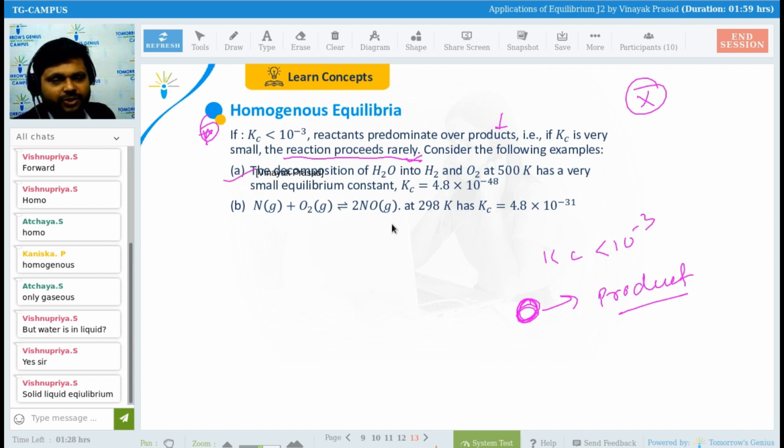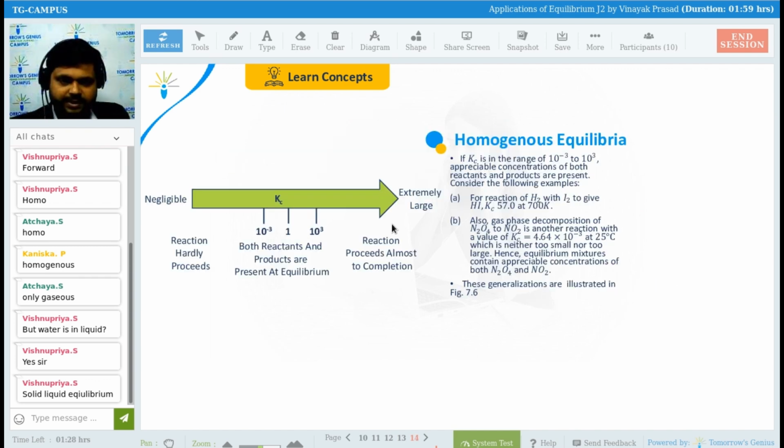Now, the decomposition of H2O into H2 and O2 at 500 Kelvin has a very small equilibrium constant, that is Kc, 4.8 into 10 to the power minus 48. Now, see here.